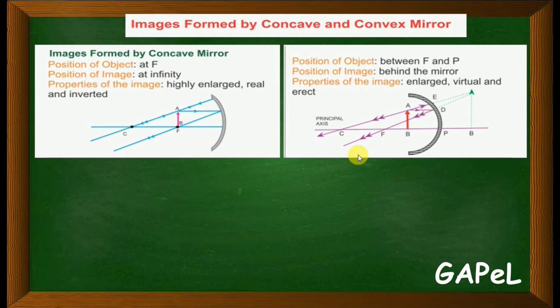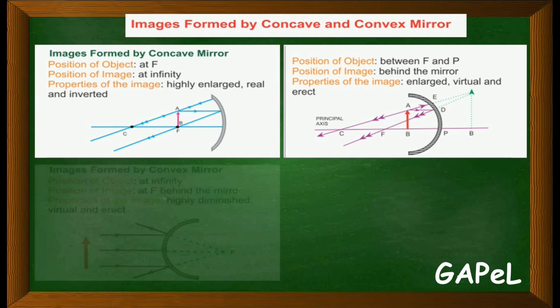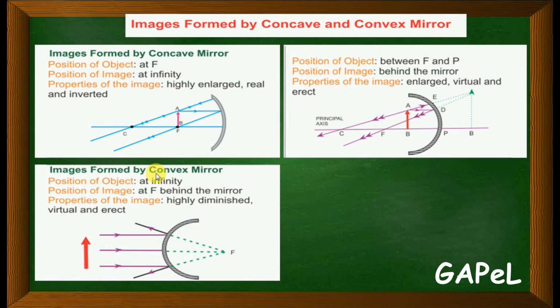Next we will see about the convex mirror. Image formed by convex mirror. Again, your object is at infinity. See, object again at infinity.